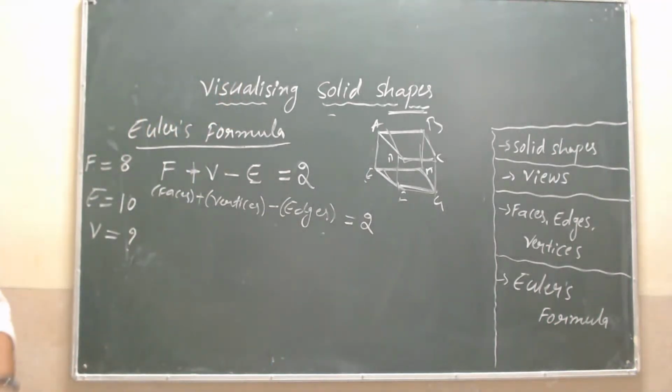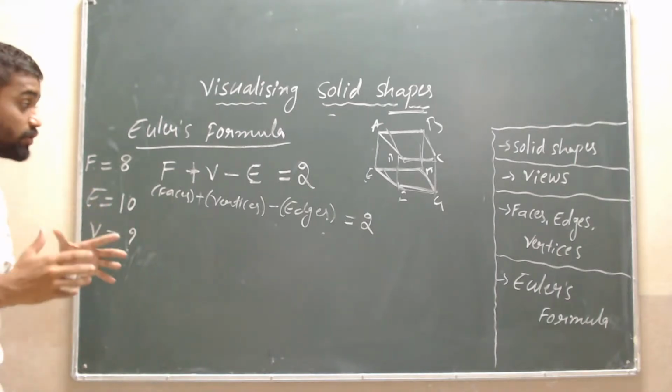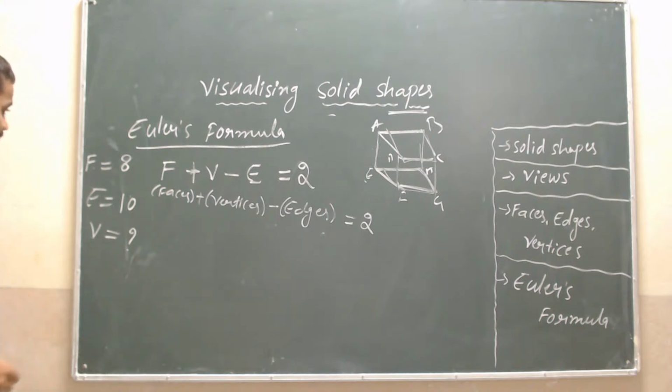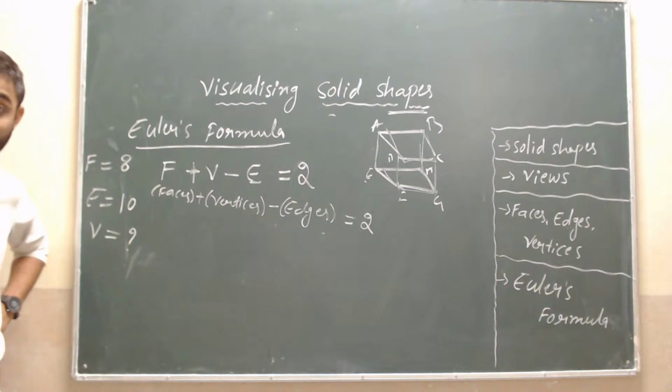I am just practicing with you to apply this formula. Okay? Tell me, students, what is the answer and how many vertices we will get? Faces are 8, 10 edges are there, and we have to find out the vertices. Try it, children.